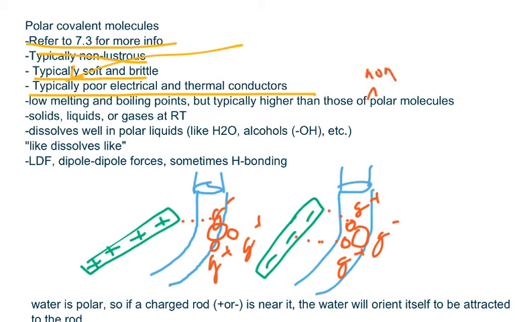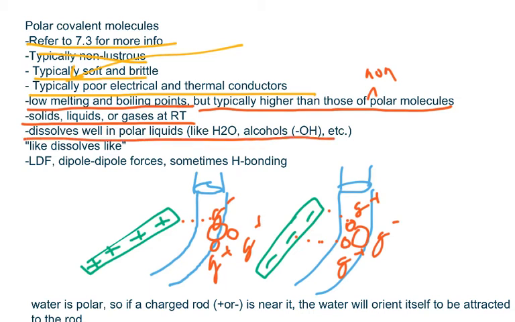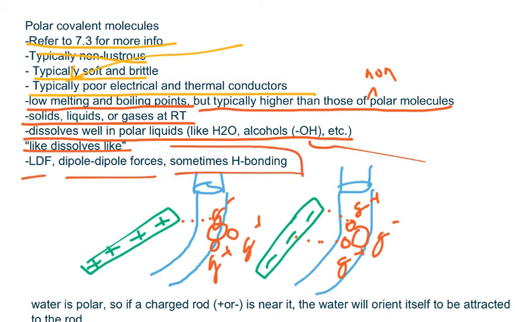Now, polar covalent molecules typically have low melting and boiling points, but these are typically higher than those of non-polar molecules. These are typically solids, liquids, or gases at room temperature. These are dissolved well in polar liquids such as water, alcohols, which have that OH group, which is a very polar group, and etc. And again, like dissolves like. Now, what are keeping polar covalent molecules together? Well, LDF, dipole-dipole forces, and sometimes H bonding.